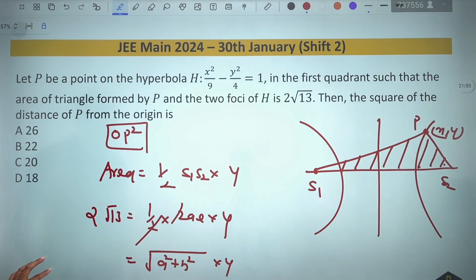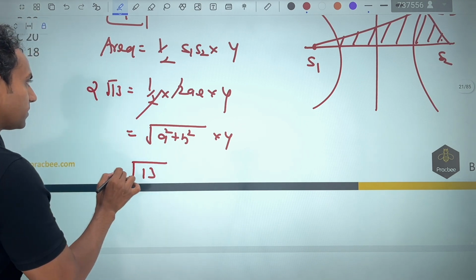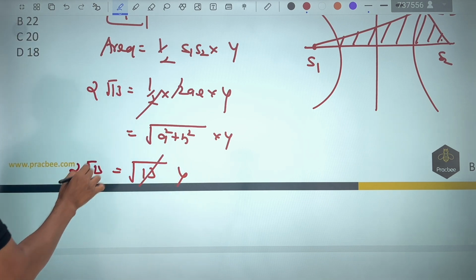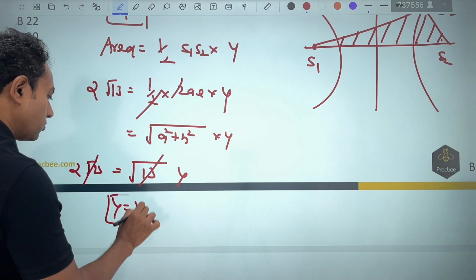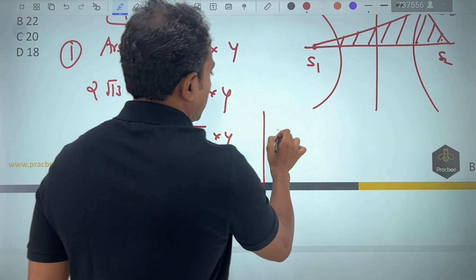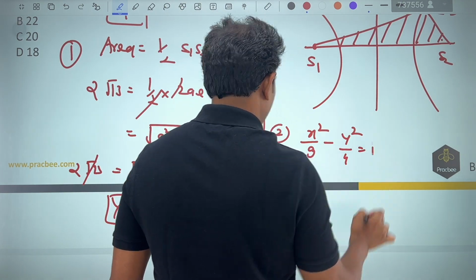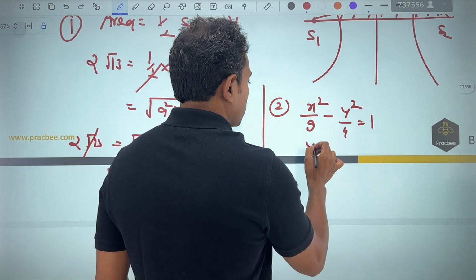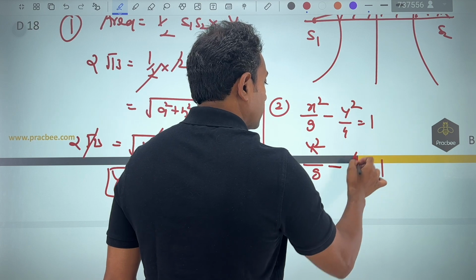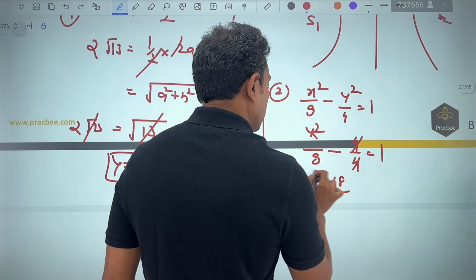A square plus b square will become nothing but 9 plus 4. 9 plus 4 is nothing but 13. So this becomes 13. This is 2 root 13. This is nothing but y. So this cancels out. The value of y comes out to be 2. Once we have got the value of y, this is my first part. In the second part, I can substitute in the equation x square by 9 minus y square by 4 equal to 1. Put the value of y here. So x square by 9, this will also become 4, this will become 4, this gets cancelled out. You can see that x square will be equal to 18.